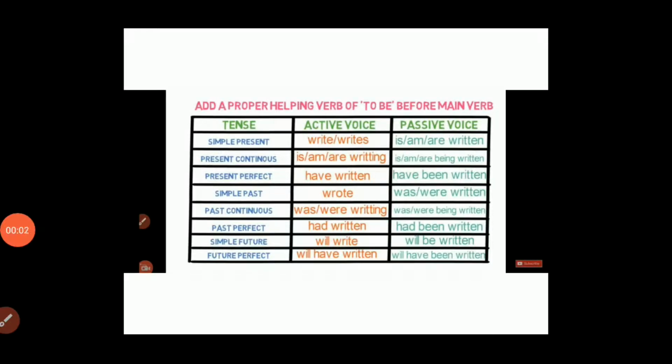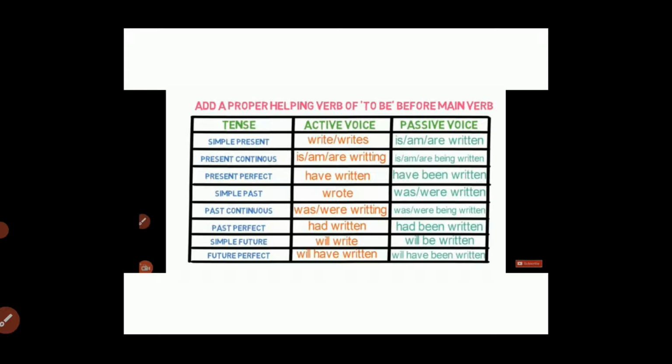Now we'll see how to change the active voice into passive voice in different tenses. First of all, if we have simple present tense, means if we have first form of the verb, then while making the passive voice, we have to use a helping verb, and the helping verb will be is, am, are in simple present tense. If there is present continuous tense, then we'll use is, am, are and being, then third form of the verb. If there is present perfect tense, then we'll use has, have, been and third form of the verb.